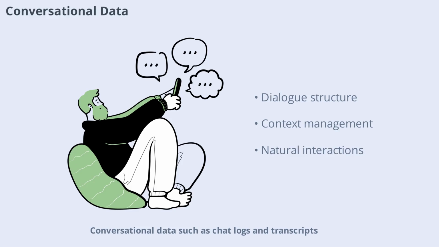Conversational data such as chat logs and transcripts is essential for training LLMs to interact naturally with users. This data helps models learn dialogue structure, turn-taking, and context management. By including real conversations, LLMs become better at understanding questions and providing relevant, human-like responses.